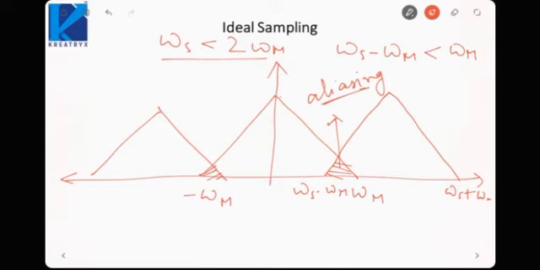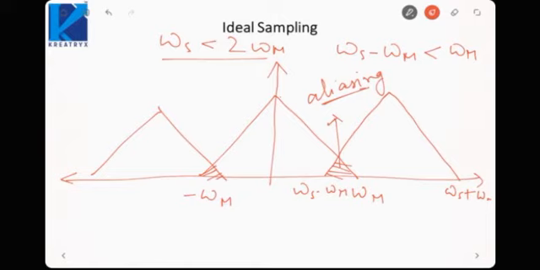So here there is aliasing present if omega s is less than 2 omega m, due to which my spectrum is distorted. Now what happens if the spectrum is distorted? We will never be able to recover the original signal from its samples. The basic role of sampling is to convert an analog signal to a discrete signal so that we can easily store it and transport it, but finally when we want to use it, we will want to reconstruct the analog signal from its discrete counterpart. So sampling has an opposite process which is called reconstruction. We always want to reconstruct the original signal from its samples.